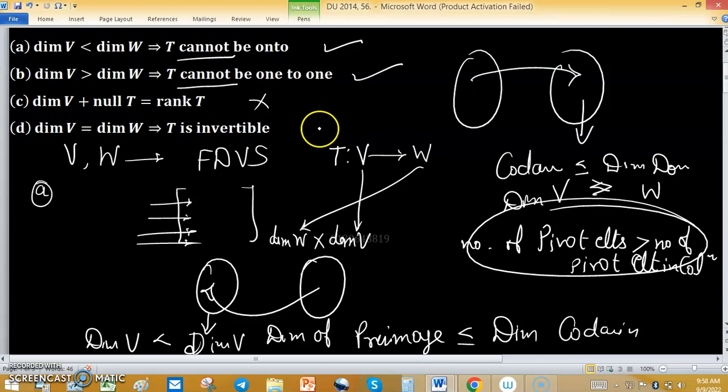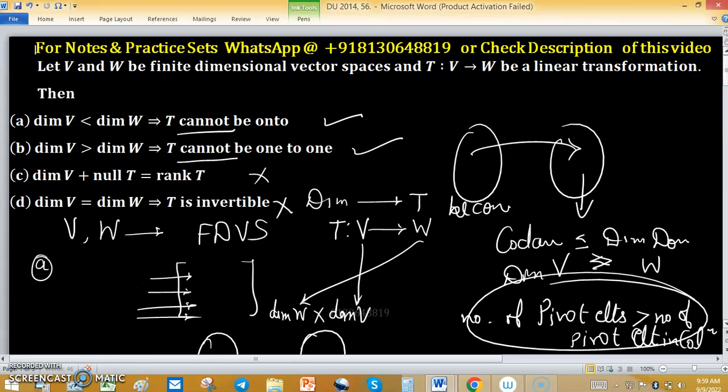In this case, if the dimensions of the two subspaces, domain and codomain, are the same, then T becomes invertible or not invertible, meaning not 1-1 and not onto, both. If it becomes 1-1 and onto, it is invertible; if not, then not 1-1 and not onto. Both cases are possible. So option D is also wrong. So the correct options for this problem are option A and B.